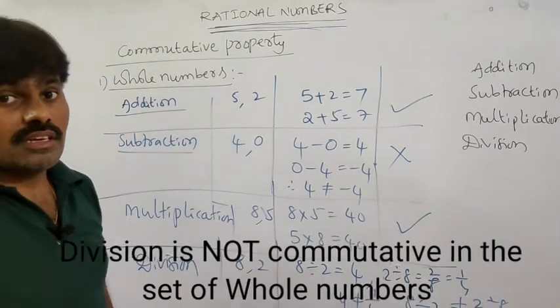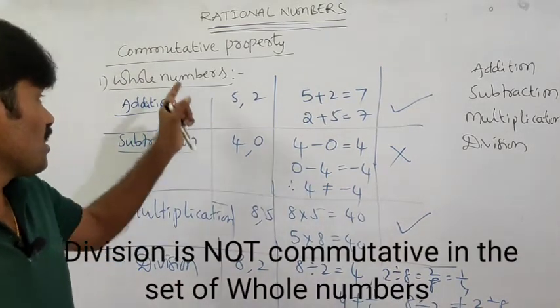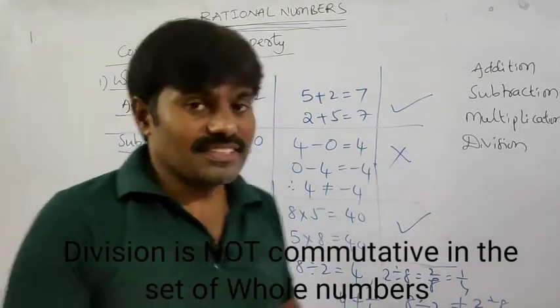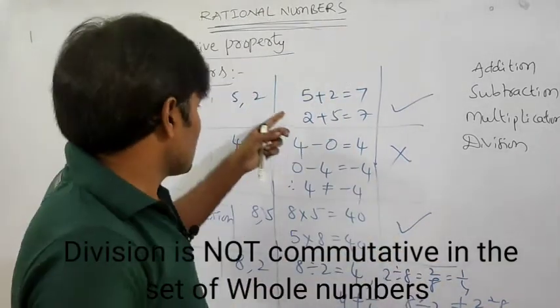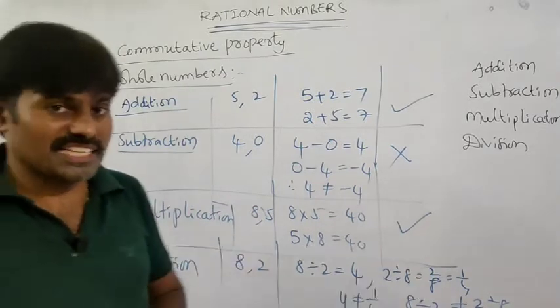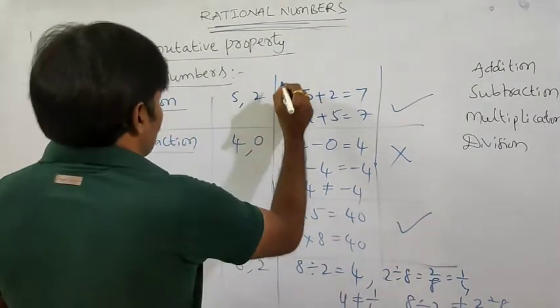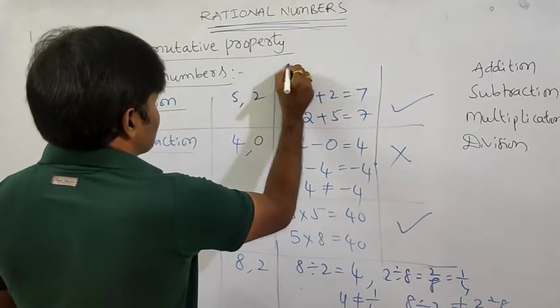So whole numbers do not satisfy the commutative property under division. It is only satisfied in the case of addition and multiplication. So how can you generalize it? For example, the commutative property here we can generalize like this.